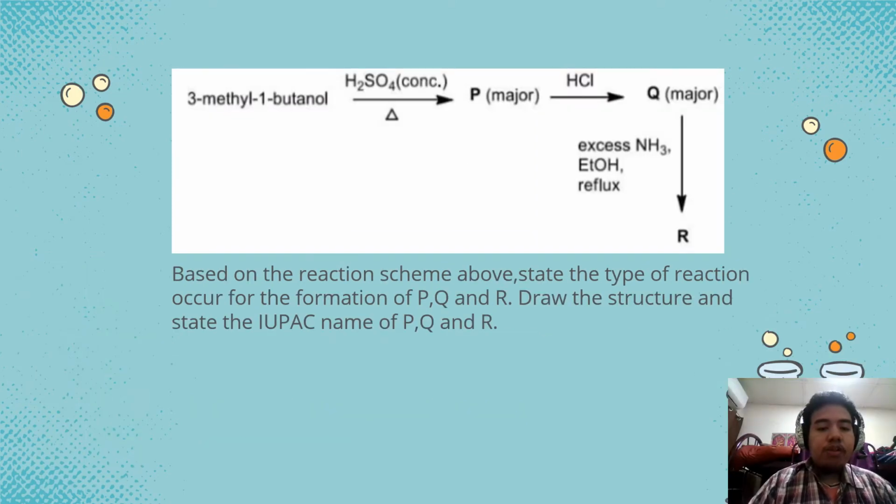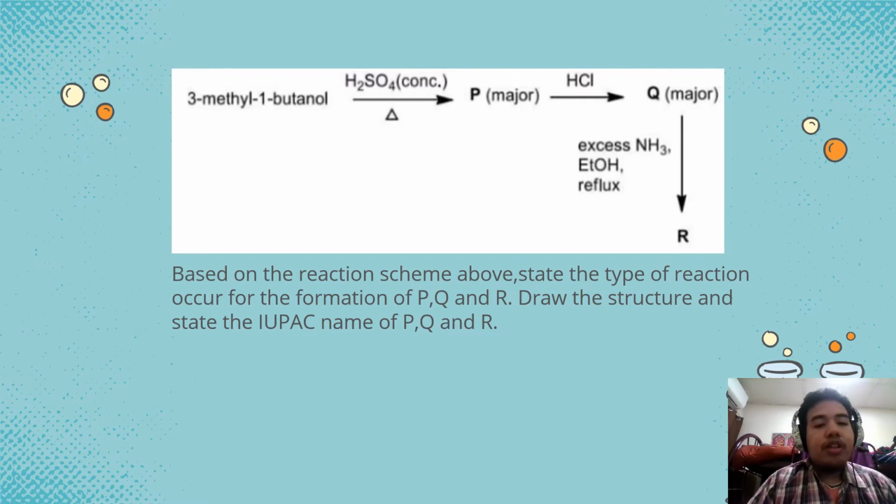Okay. For the next question, it shows a reaction scheme where 3-methyl-1-butanol is heated to form P, mixed with an acid to form Q, and mixed with excess NH3 in EtOH under reflux to form R. So, based on the reaction scheme above, state the type of reaction that occurs for the formation of P, Q, and R, and draw the structure and state the IUPAC name of P, Q, and R.